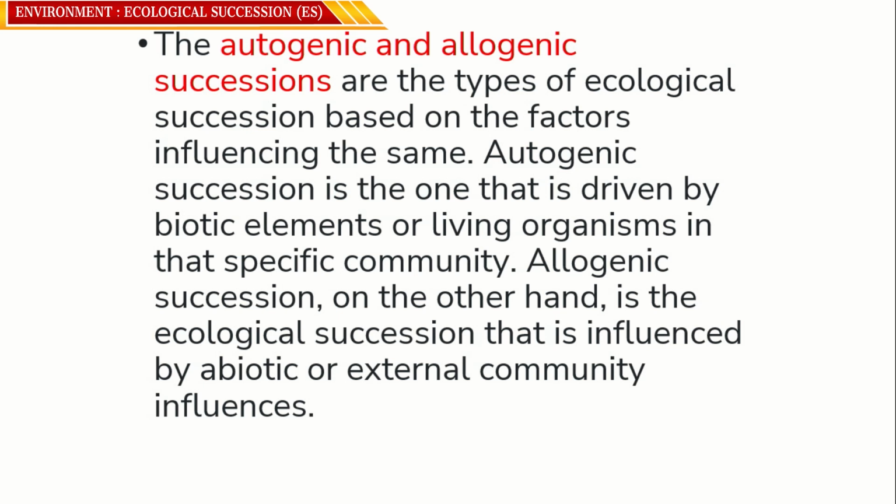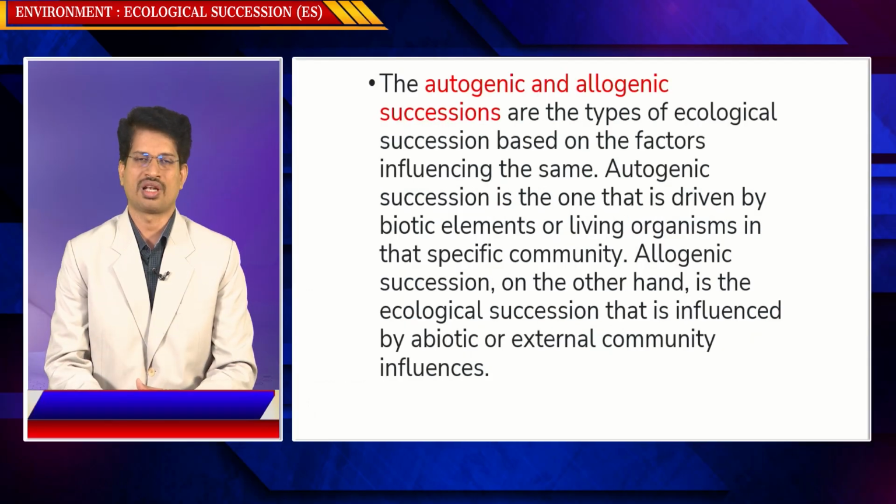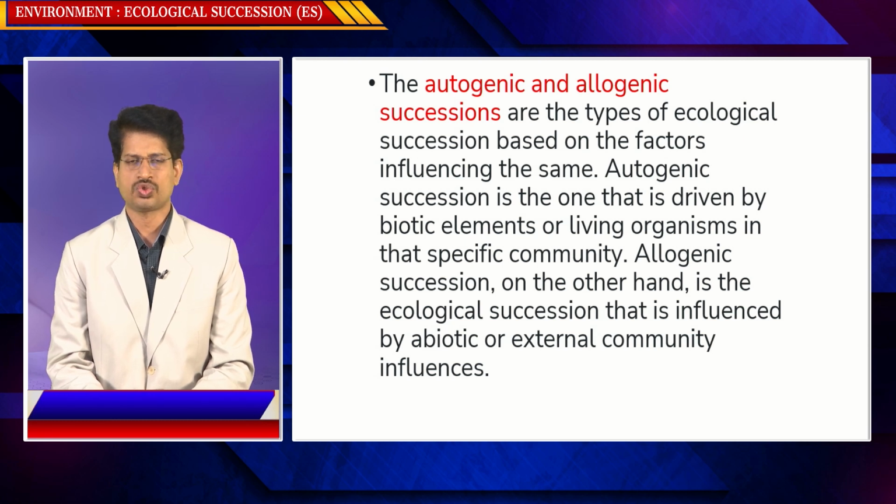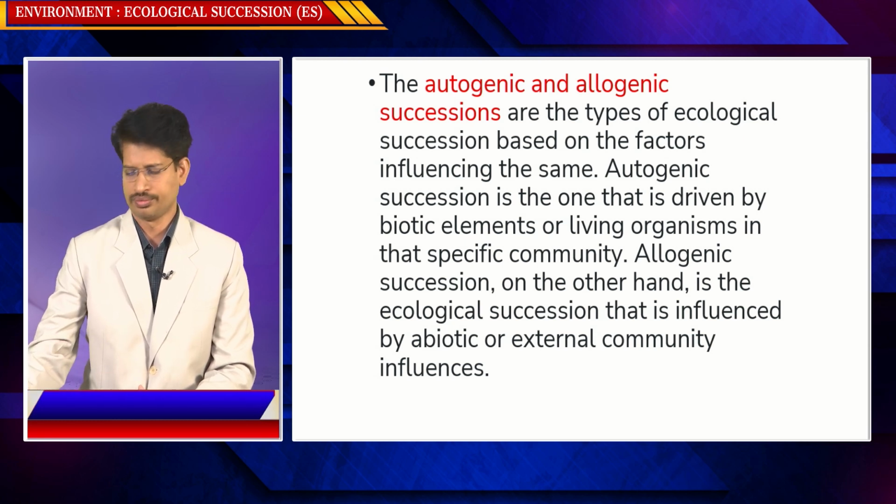Autogenic succession is driven by biotic elements or living organisms in the specific community. Allogenic succession, on the other hand, is ecological succession influenced by abiotic or external influences. Abiotic means sunlight, water, temperature, soil.